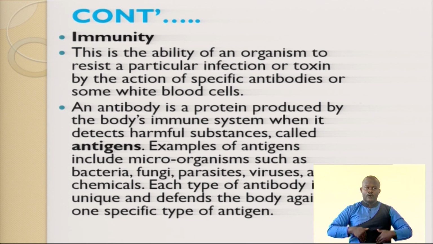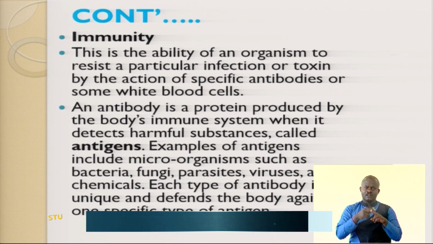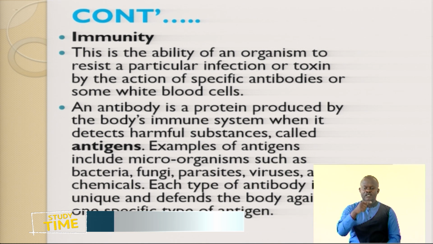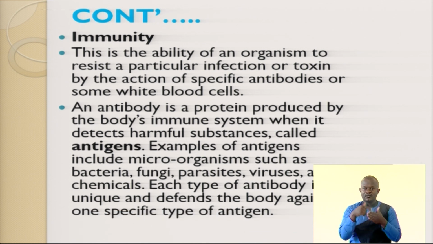Once the body detects these harmful substances, it is able to produce antibodies. The antibodies are released when the antigens have been produced. Examples of antigens include microorganisms such as bacteria, fungi, parasites, viruses, chemicals, and so on.